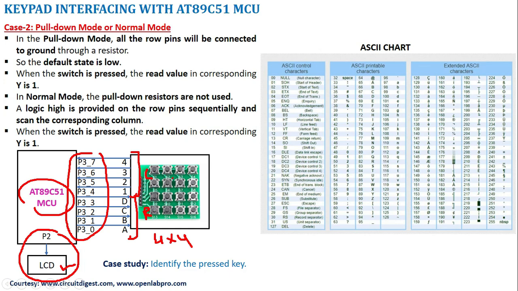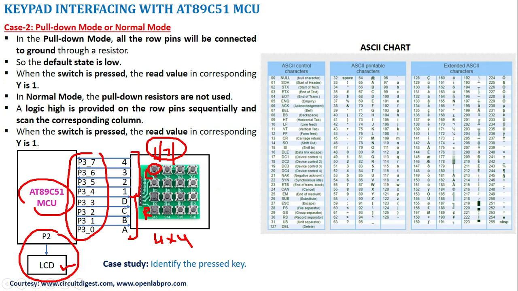This switch can correspond to 1, or 7, or any number. Depending upon my keypad, I have to send the corresponding ASCII value. ASCII is American Standard Code for Information Interchange, where each character, digit and symbol has an 8-bit representation, universally accepted worldwide.